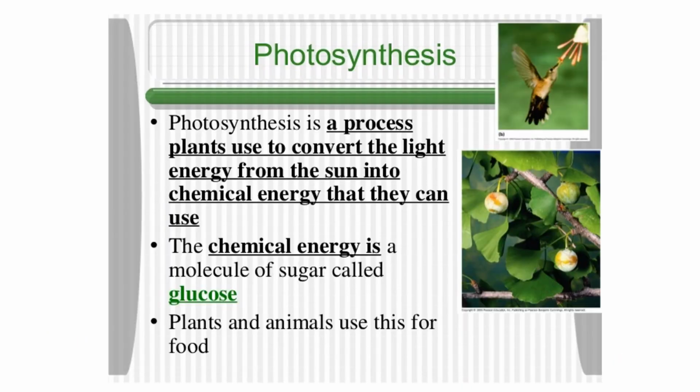Now let's recapitulate the full process of photosynthesis. Photosynthesis is a process by which plants convert the light energy from the sun, that is sunlight, into chemical energy that they can use. What is the chemical energy here? Here the chemical energy is in the form of the sugar molecule, that is glucose. That glucose is the main energy source, and it is used by plants and animals for food.